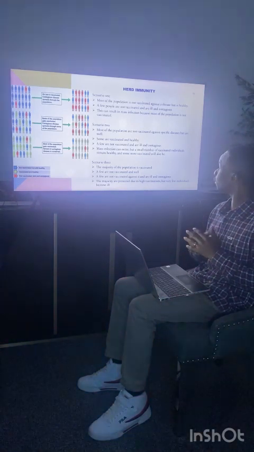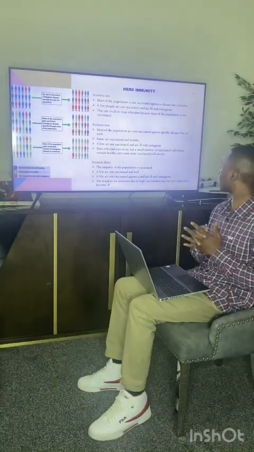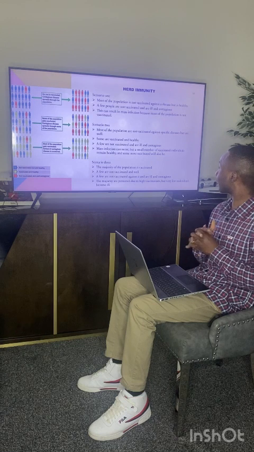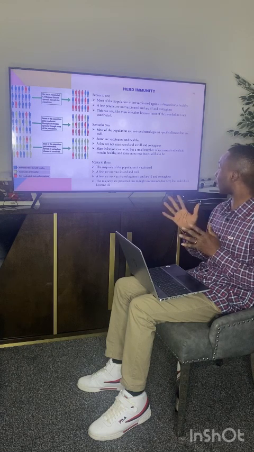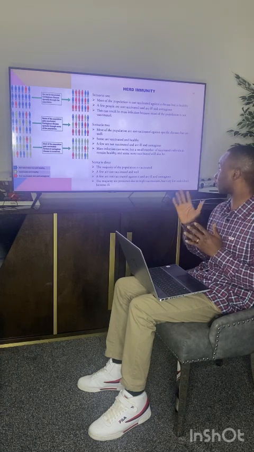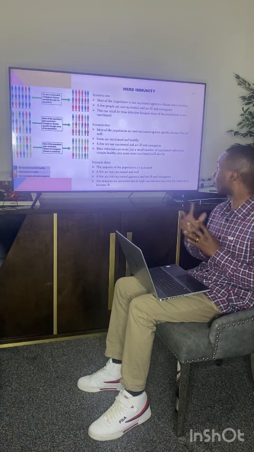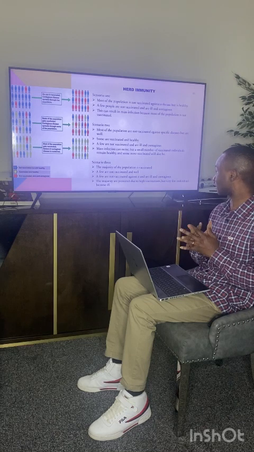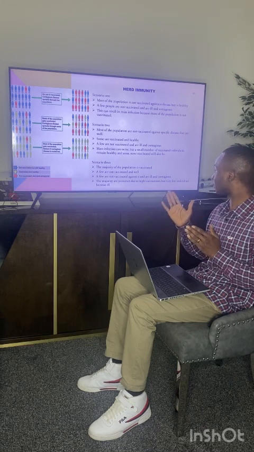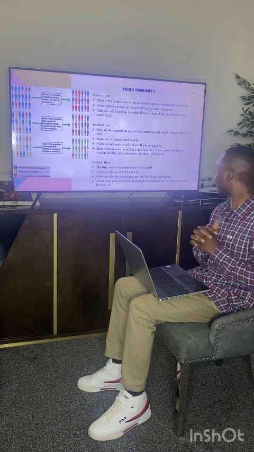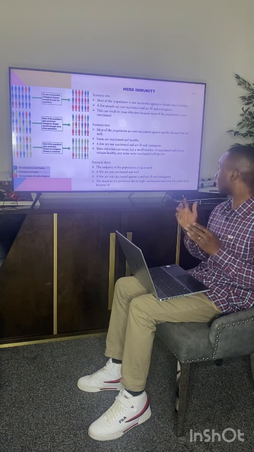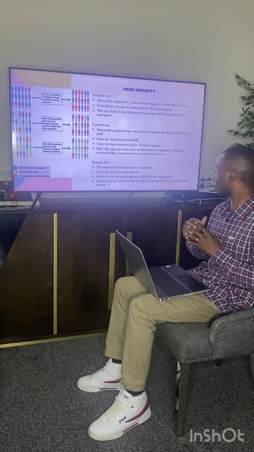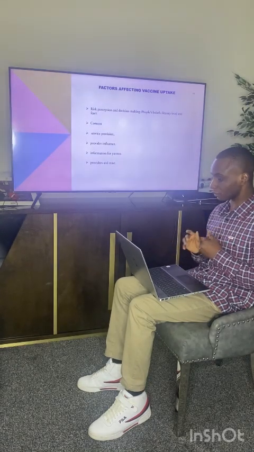Scenario 2, most of the population is vaccinated against a specific disease but are well. Some are vaccinated and healthy. A few are not vaccinated and are ill and contagious. Mass infection can occur. Scenario 3, the majority of the population is vaccinated. A few are not vaccinated and well. A few are not vaccinated against it and are ill and contagious. The majority are protected due to high vaccination, and very few individuals become ill.